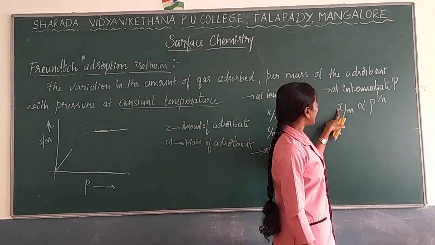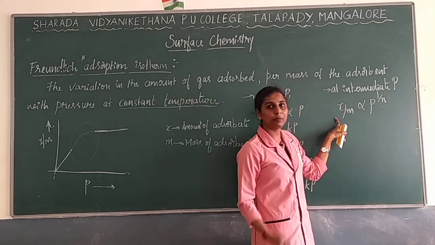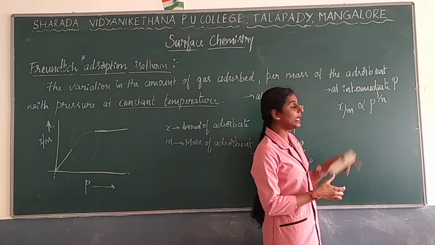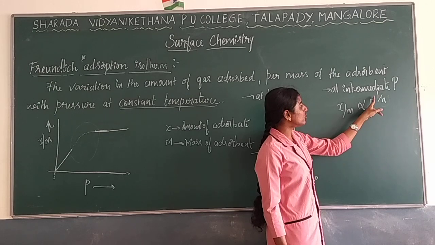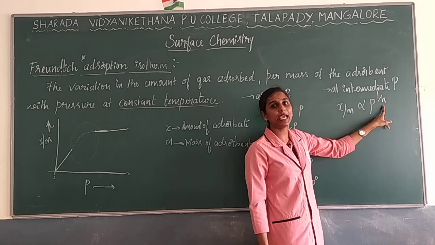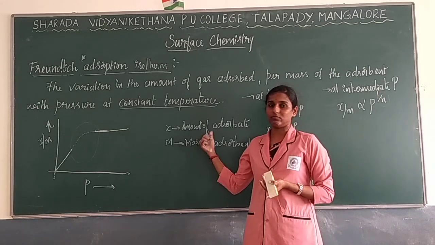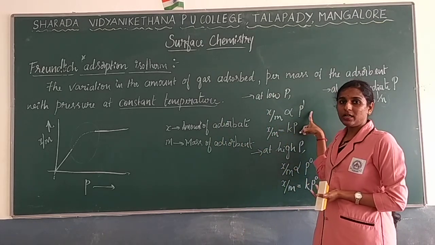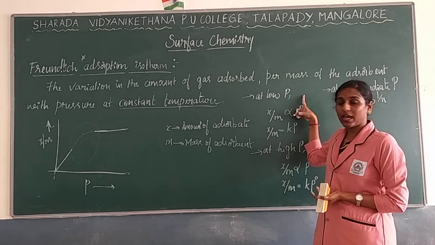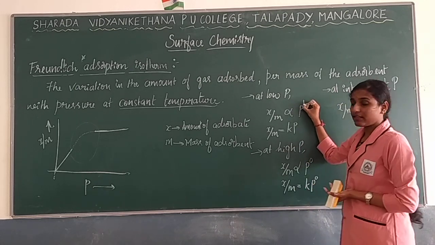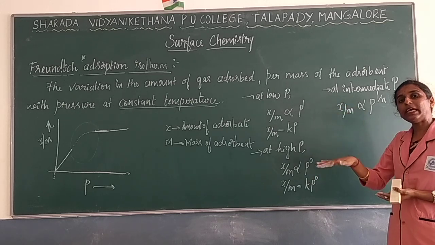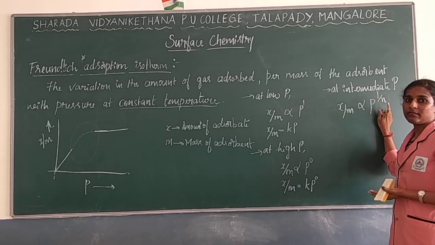So we can write X by M, the ratio of the amount of gas adsorbed on the adsorbent, is directly proportional to P to the power 1 by N. N can be any whole number, but 1 by N is less than 1, because P here is nothing but P to the power 1, so it will be less than that.